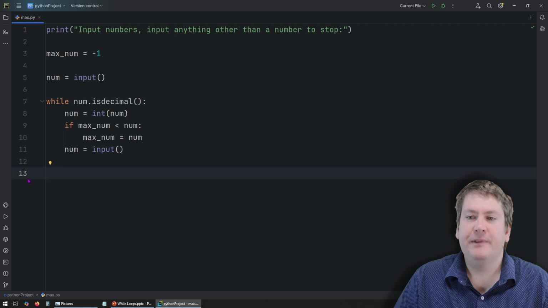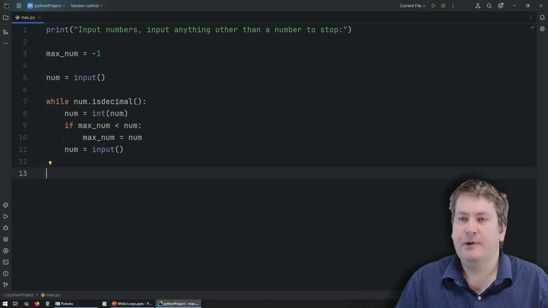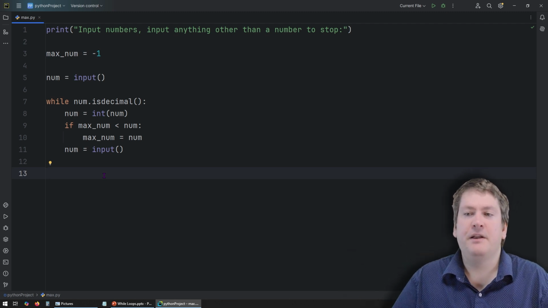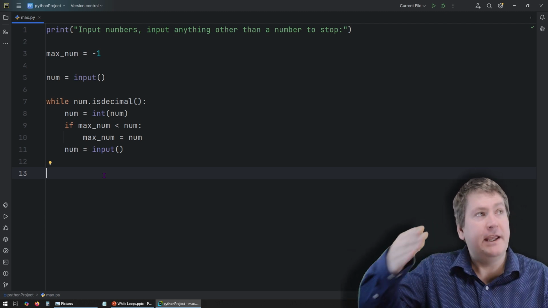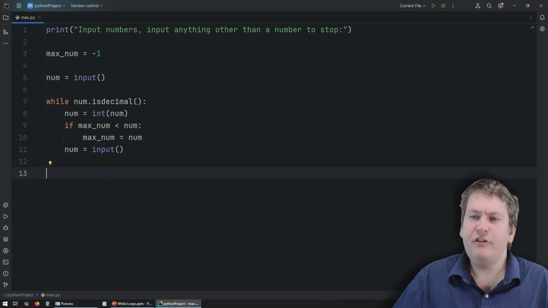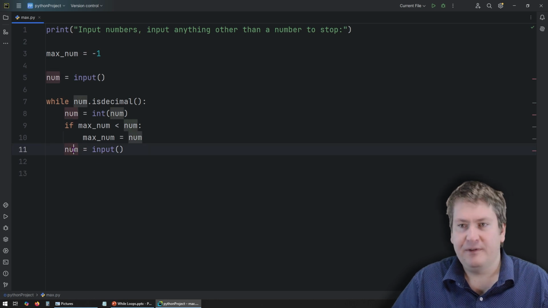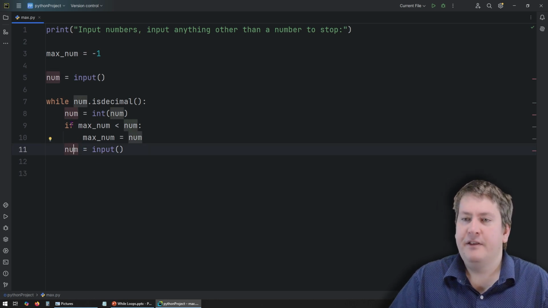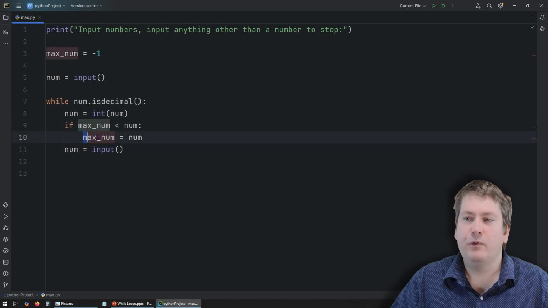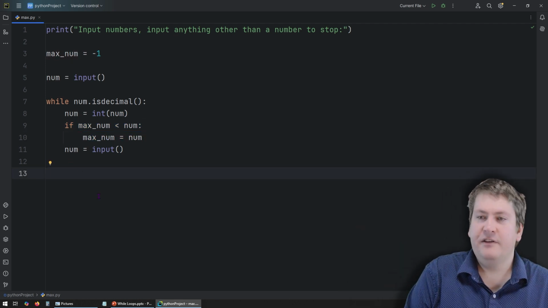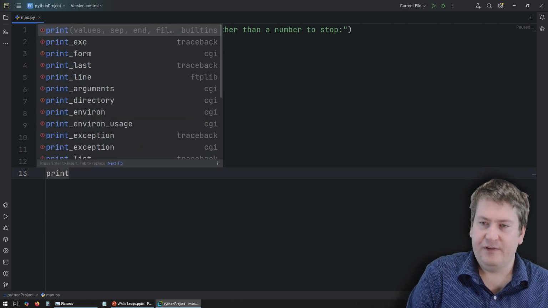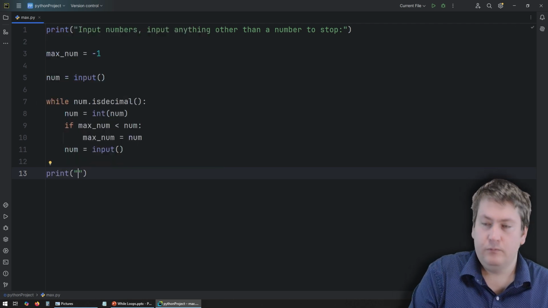Now we need to do something after the loop. So after the loop, in theory, we should have the largest number because we keep checking if num is greater than the maximum we've seen so far, and we keep updating the maximum. So by the time we get to the end of the loop, max num should be equal to the largest number we've seen input so far. If the user ever inputs something that's less than max num, this if statement won't result in true, so we won't update it. We just input the next number. We'll sort of throw out that value. So let's try putting an output here. There is still something we're forgetting, but we'll try that for now.